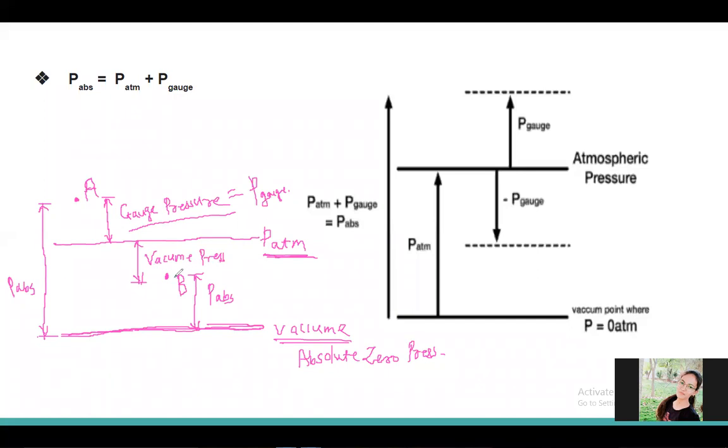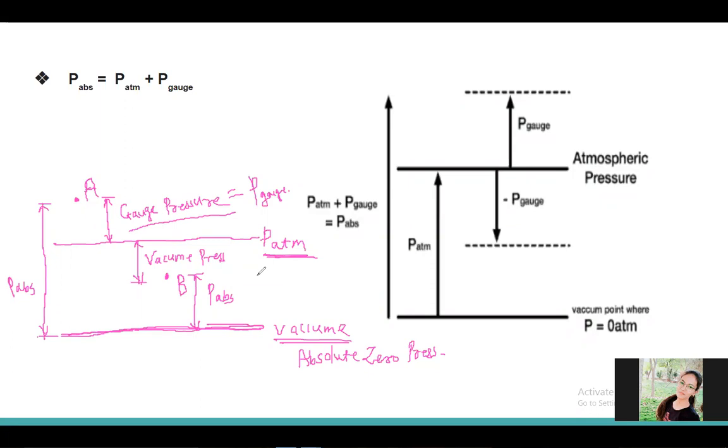When the pressure is below the atmospheric pressure line, it is called vacuum pressure, or negative gauge pressure. You see here, when we are measuring the pressure with respect to the atmospheric pressure, if that pressure lies above the atmospheric line, it is called gauge pressure. And if that pressure lies below the atmospheric line, then it is called vacuum pressure.